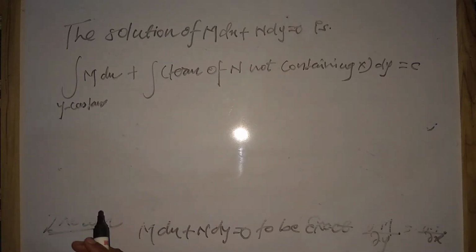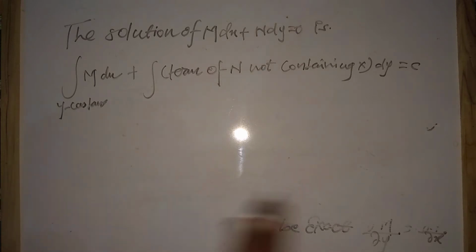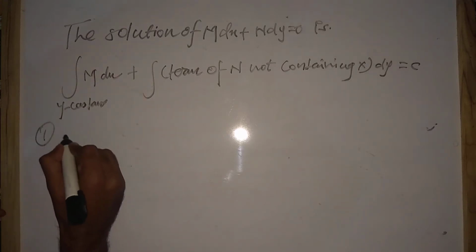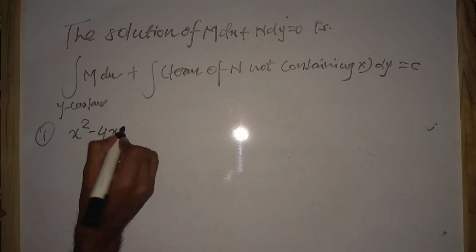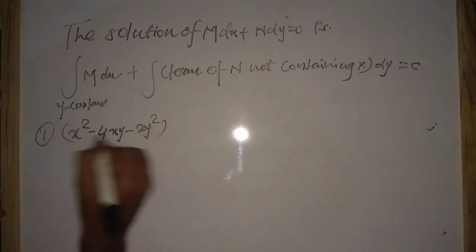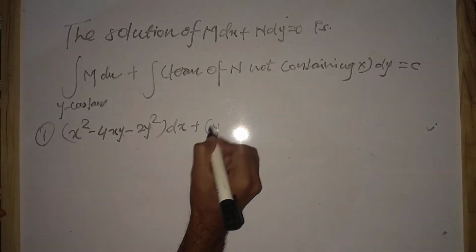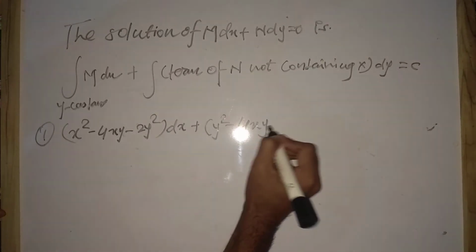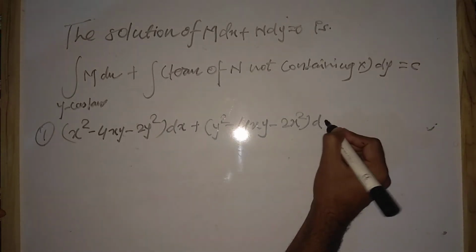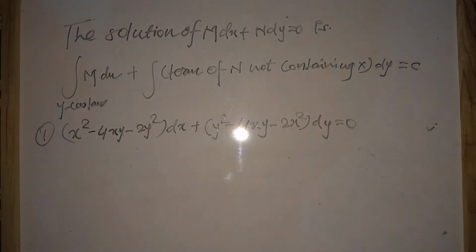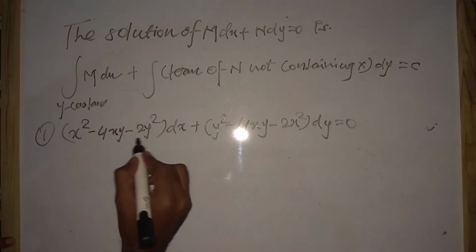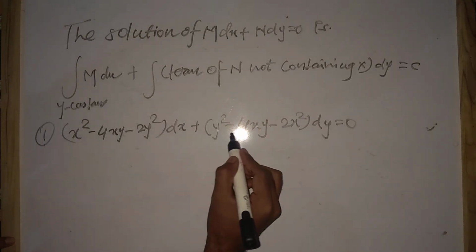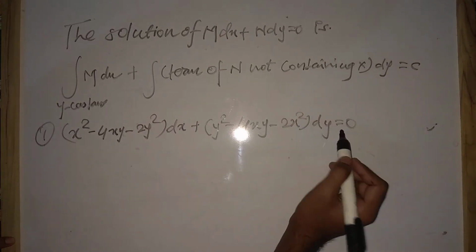Now we will solve problems related to this. We have the first numerical: (x square minus 4xy minus 2y square) dx plus (y square minus 4xy minus 2x square) dy equals 0.